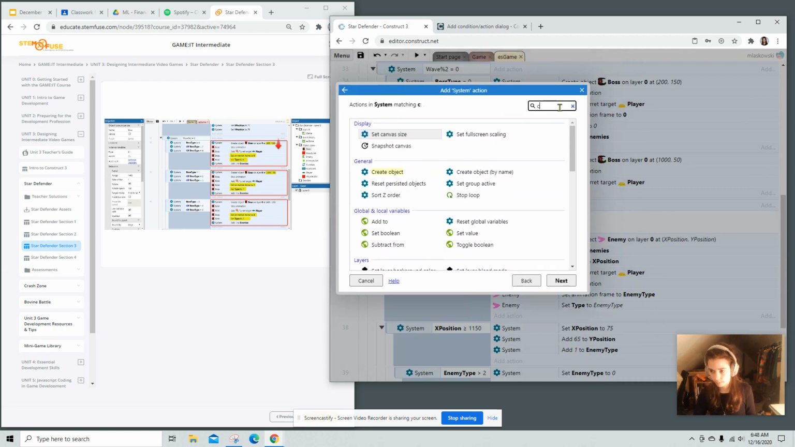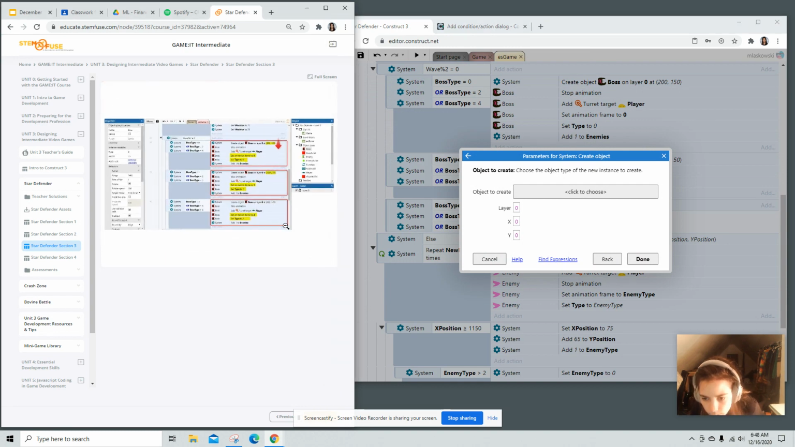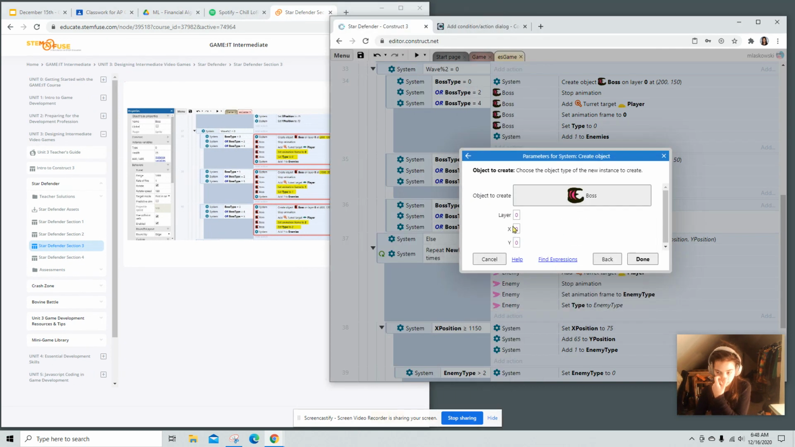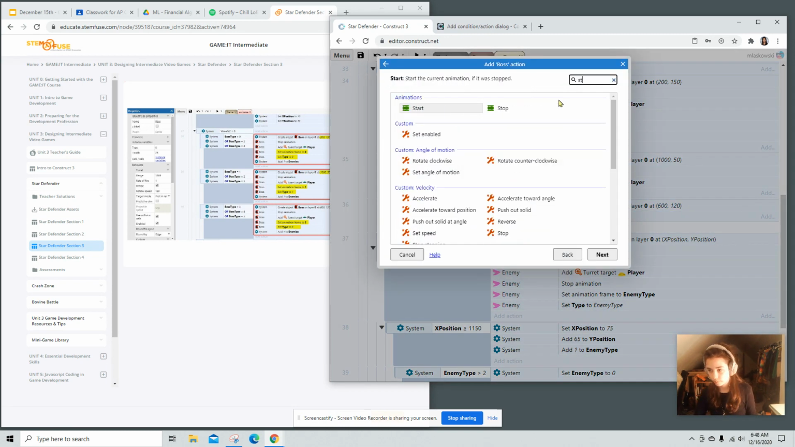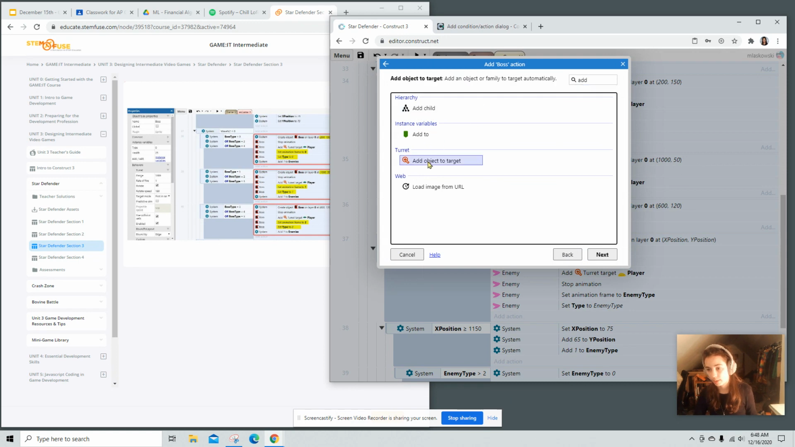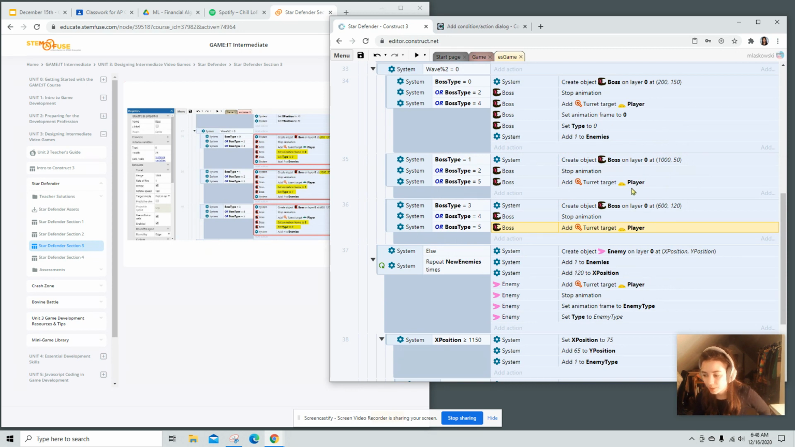So create object. This last one, it looks like we are going to create it at 1,000, no, 600, 120. So we're going to create a boss at 600, 120. Stop animation. It's the green boss, add target. We're going to add the player. I probably spend as much time trying to copy paste than actually doing this all.